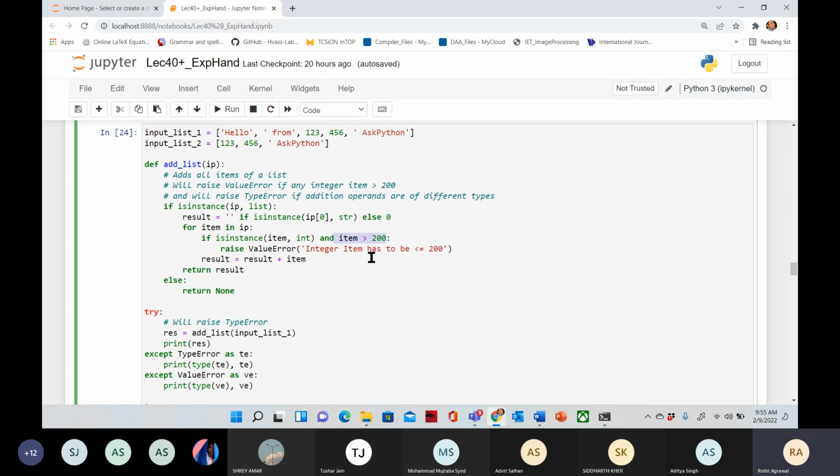In a list we have multiple data types, like strings and some numeric values as well. That is the first thing. The second thing is we only want to add the numeric values in the list. The third thing is we only want to add those numeric values which are greater than 200. So using isinstance item, integer, I will check whether this is an integer or not. If it is an integer, then it will check whether it is greater than 200 or not. So this is the purpose of this program.